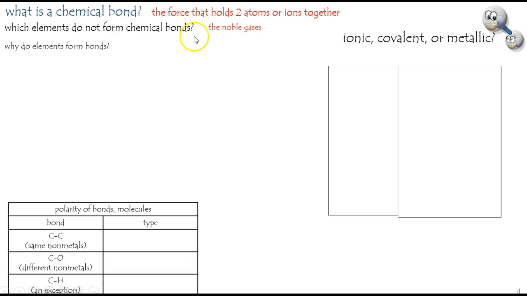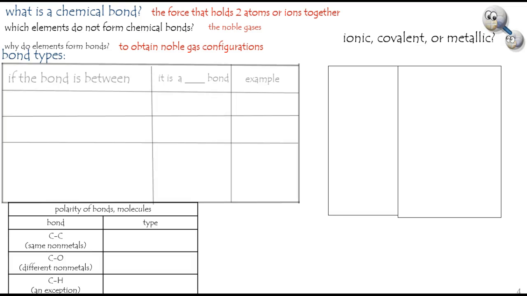Why do elements form bonds? Well, perhaps they want to become like the noble gas. They want to obtain those noble gas configurations, which for everything except helium is a full outer shell of 8 electrons. And they can do that by either sharing electrons, transferring electrons, or just having a mobile sea of electrons. In the latter case, the noble gas configuration is not obtained, but some stability is.